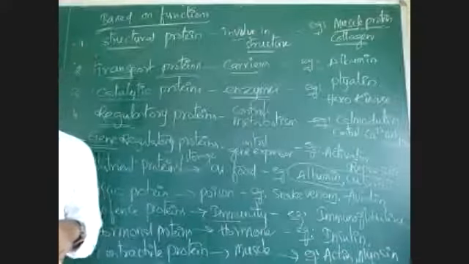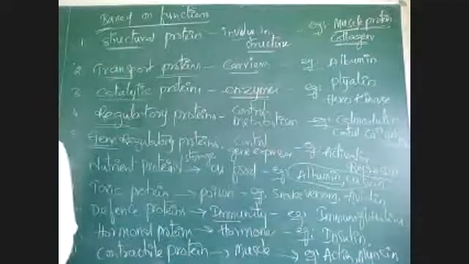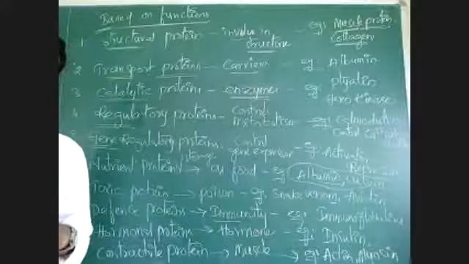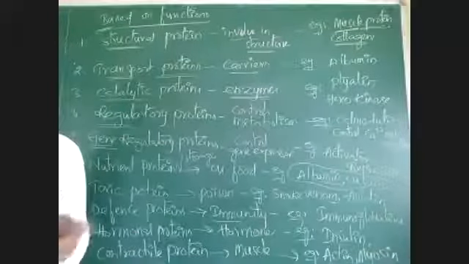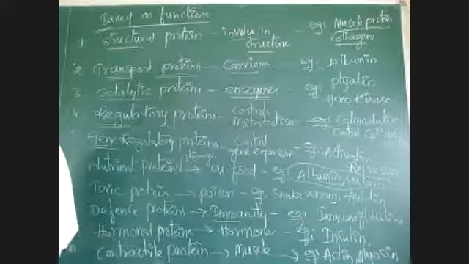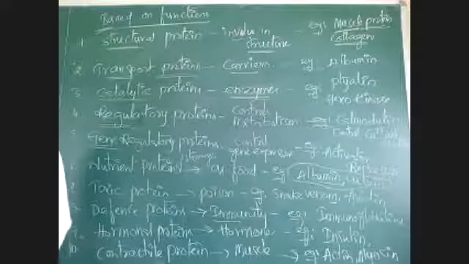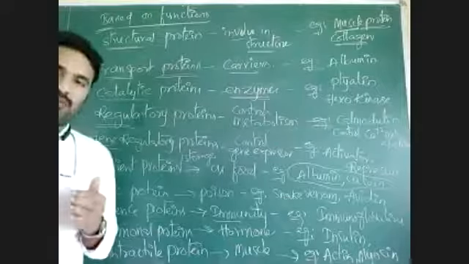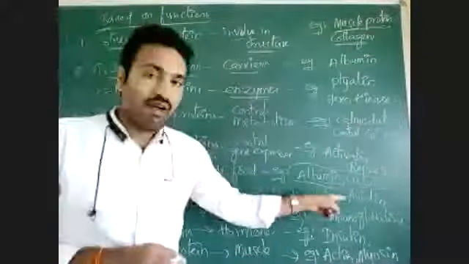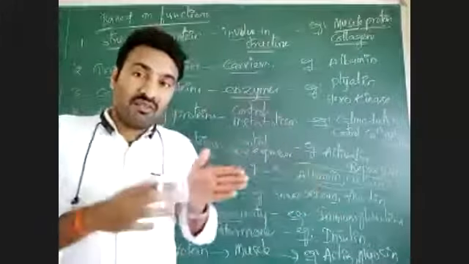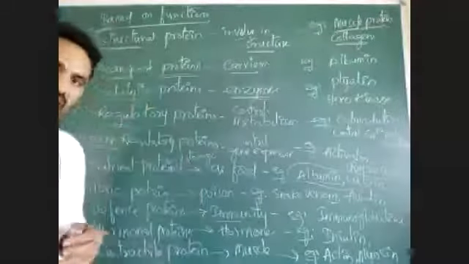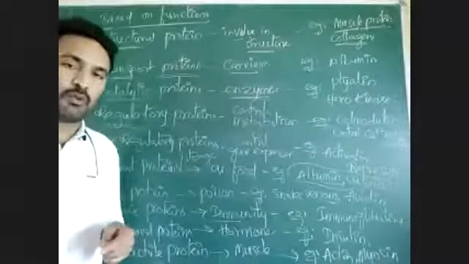Coagulation is a type of denaturation. Denaturation means original property is lost. That is denaturation, and in that, coagulation is one type. Coagulated means proteins are broken down. See here, avidin or albumin can be converted into denatured form. Not the original form, they are converted into some other form. That is coagulation of protein.